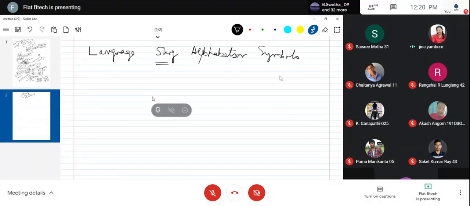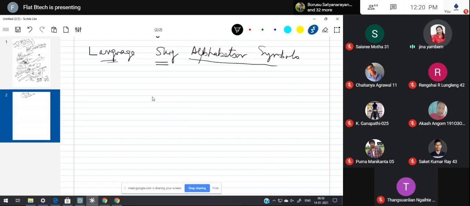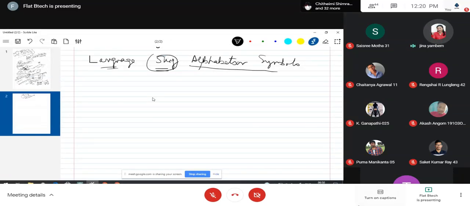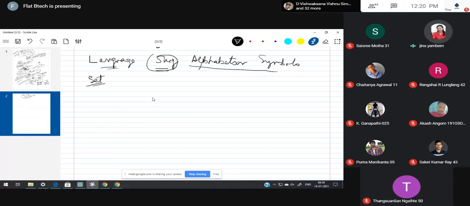Nothing but we are going to combine these alphabets or symbols to create strings. And then a language is nothing but a collection of strings. When I say language is a collection of strings, you have to do a self-study of sets by yourself. A set is nothing but a collection of elements, right? Now, language is a collection of strings. Hence language could be represented as a set, but how to write a set? Always within curly brackets.